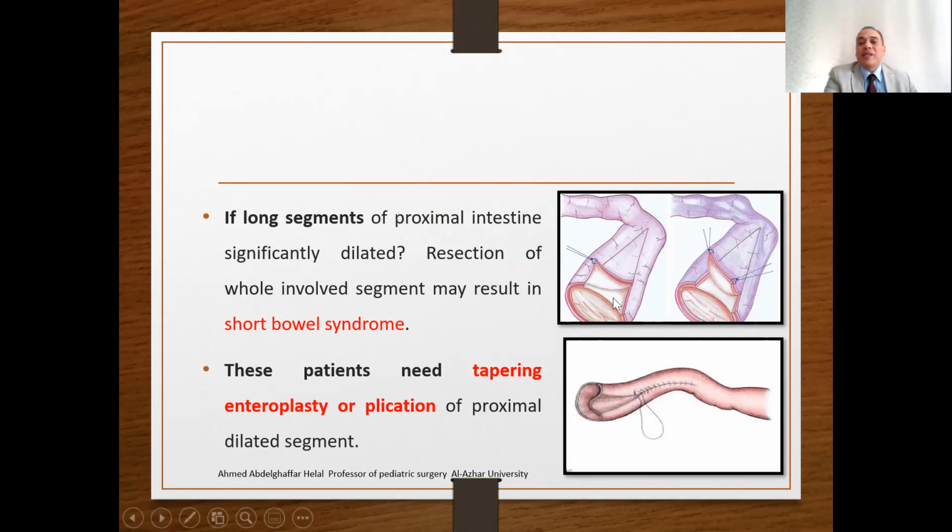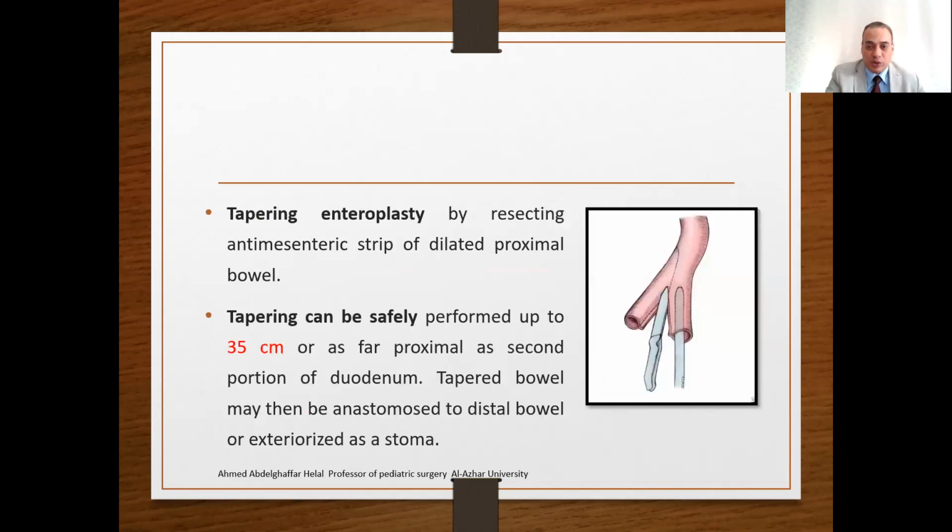Or you may resect a strip on the anti-mesenteric intestine, raise this strip, and then close or realign both ends of the incision together, so you reduce the caliber. But these are size-reducing procedures. The first option is a back resection if you have sufficient length. If you don't have sufficient length, or there is a long segment of the bowel affected, you may need to perform tapering enteroplasty or plication of the intestine.